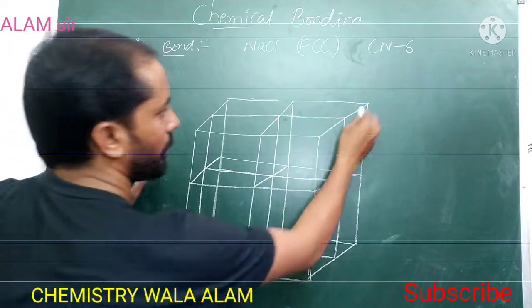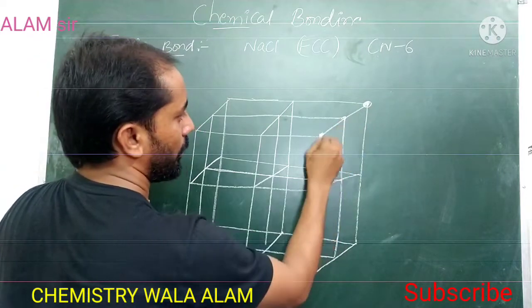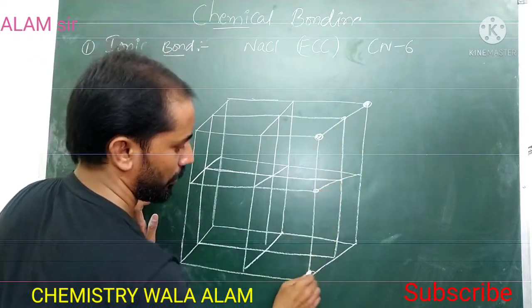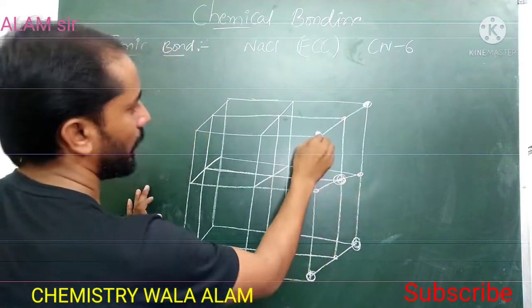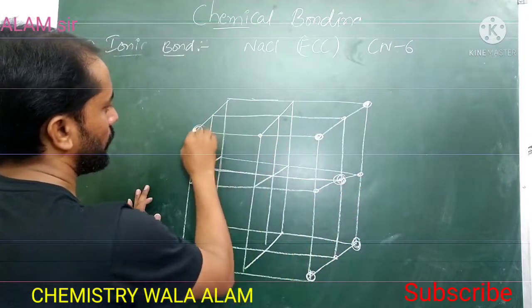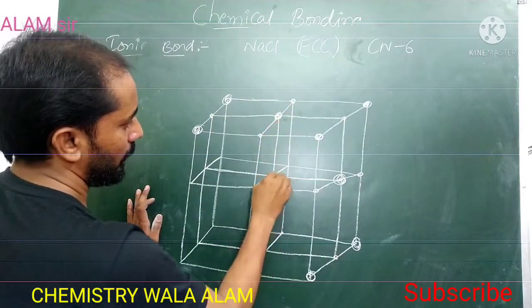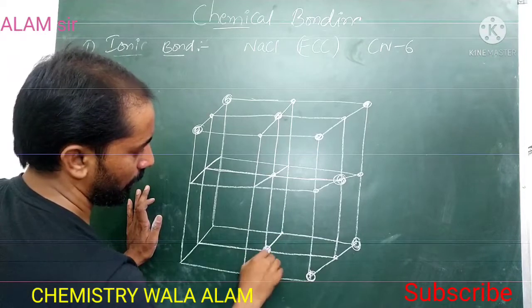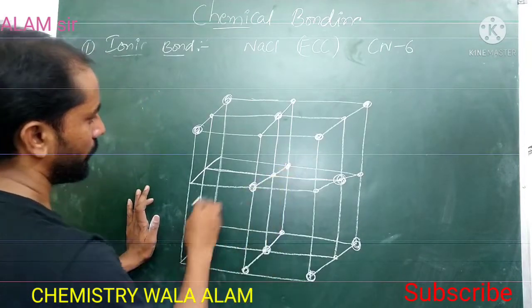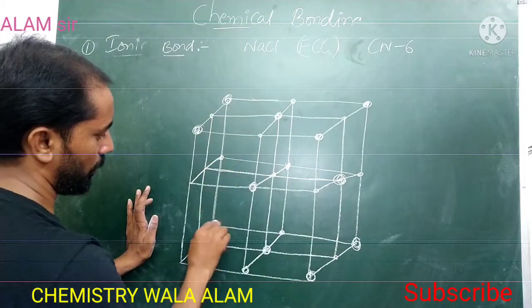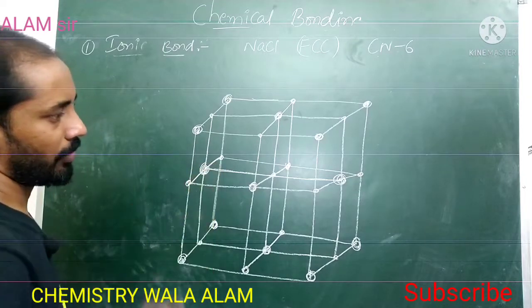Here is sodium, chlorine, sodium, chlorine, alternating through the structure.